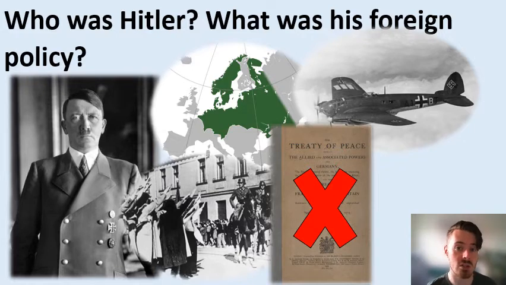There are 4 sections of this foreign policy. You need to understand what they are and why he holds them. I'll run through them with you quickly. The first one is where my big X is, right next to my face. It is to abolish the Treaty of Versailles.